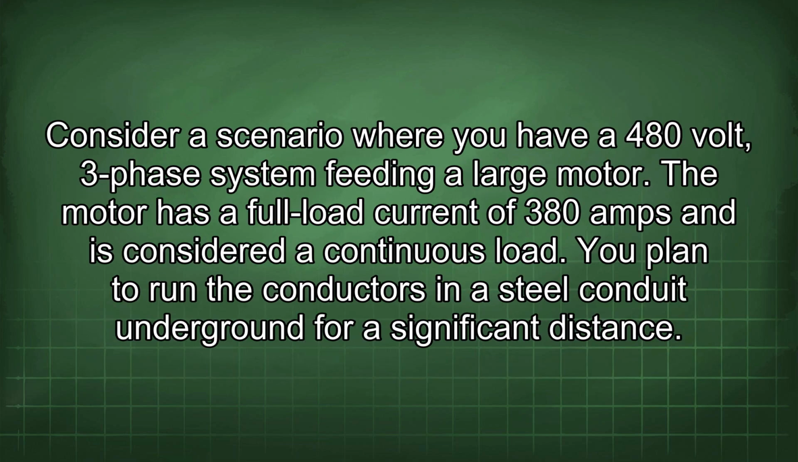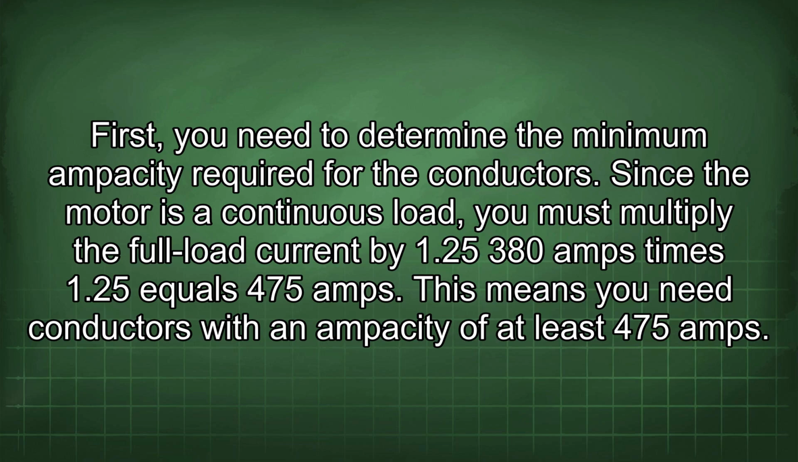Consider a scenario where you have a 480-volt, three-phase system feeding a large motor. The motor has a full load current of 380 amps and is considered a continuous load. You plan to run the conductors in a steel conduit underground for a significant distance. First, you need to determine the minimum ampacity required for the conductors. Since the motor is a continuous load, you must multiply the full load current by 1.25. 380 amps times 1.25 equals 475 amps. This means you need conductors with an ampacity of at least 475 amps.